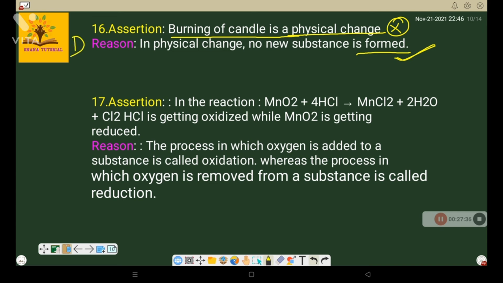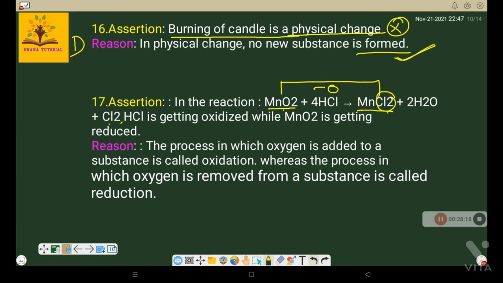Now, next question. In the reaction MnO2 plus HCl gives MnCl2 plus H2O plus Cl2, HCl is getting oxidized. We'll see here, before the reaction and after the reaction. In this type of question, clearly see the reactants and products. On the reactant side, manganese is present in a compound with oxygen, but after the reaction, manganese is in a compound with chlorine. That means oxygen is not there, so MnO2 is undergoing reduction. So MnO2 is getting reduced.